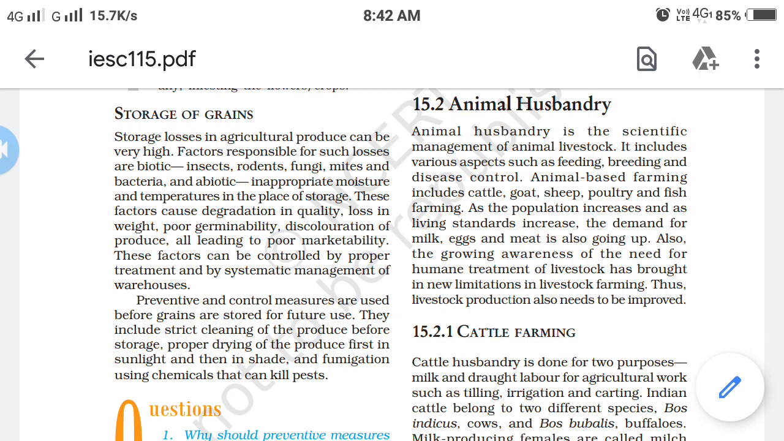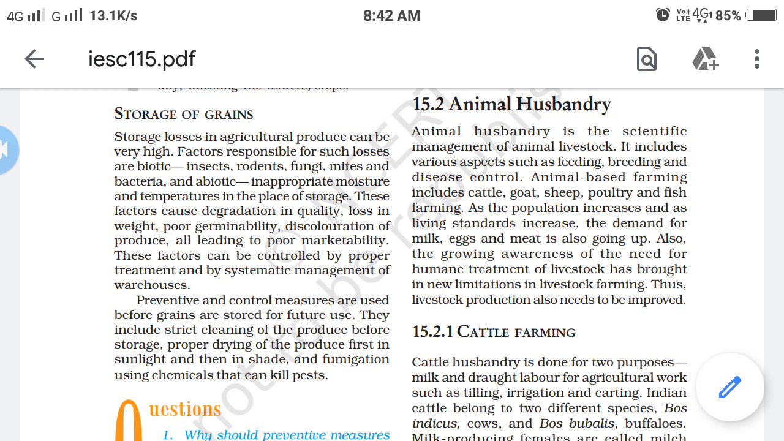Let us take the example of biotic factors. Which are the biotic factors? Insects, rodents, it means rats, fungi, mites, small insects, and bacteria. All these come under biotic factors, while abiotic factors are moisture and temperature. These are the abiotic factors.